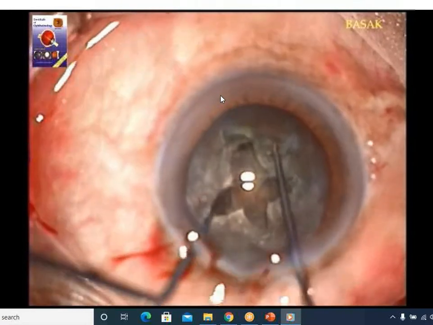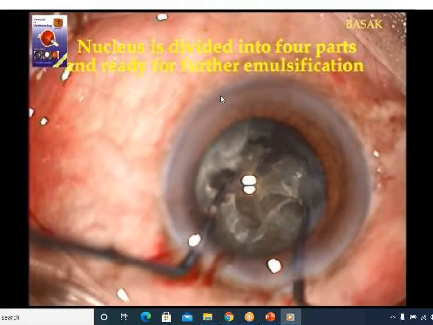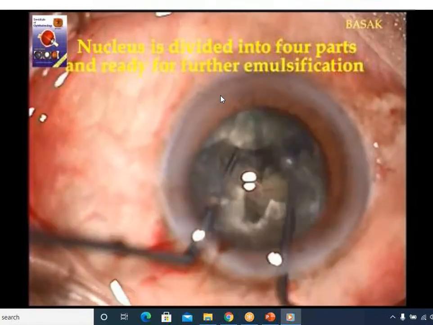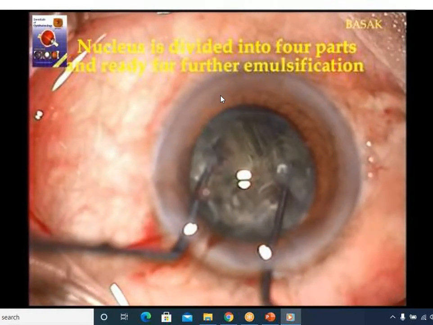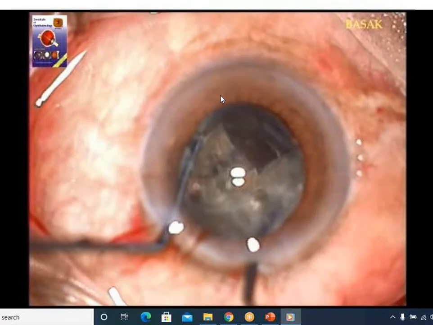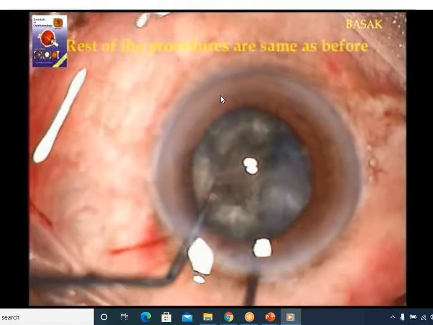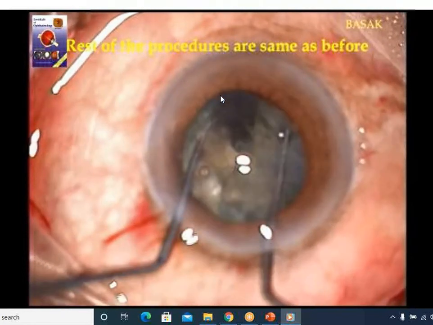Now the surgeon is introducing 2 choppers, and mechanically he will break the nucleus into 4 pieces. 2 pieces he has made, now 3 pieces, now 4 pieces. These 4 pieces he can eat with the phaco probe. One by one, he will introduce the phaco probe, and by phaco energy he will aspirate the nucleus.